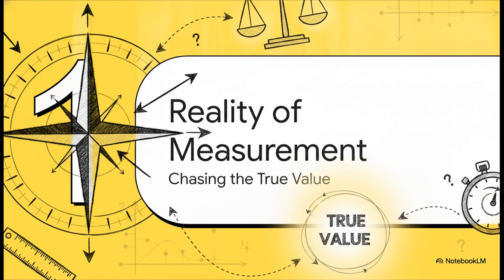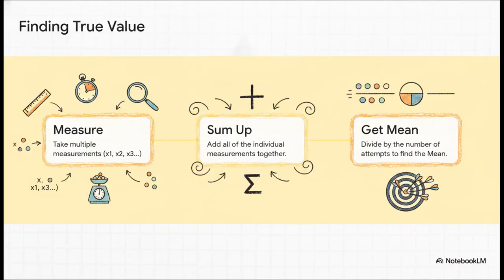Let's look at how physicists actually hunt down this elusive target. Since we know we literally can't get it right on the very first try, what's the game plan? Well, we take multiple shots at it. Step 1, you just take several measurements. We'll call them x1, x2, x3, and so on. Step 2, add them all up. And step 3, simply divide by the total number of attempts. That gives us our mean. In the physics world, this mean value is universally accepted as our absolute closest approximation to the true value. It's the rock-solid foundation that everything else rests on.